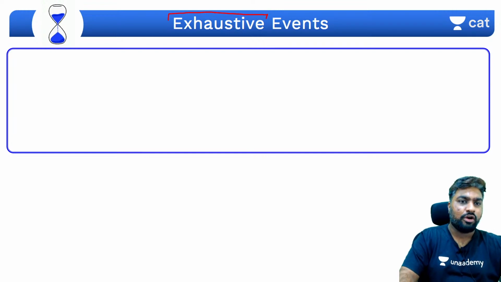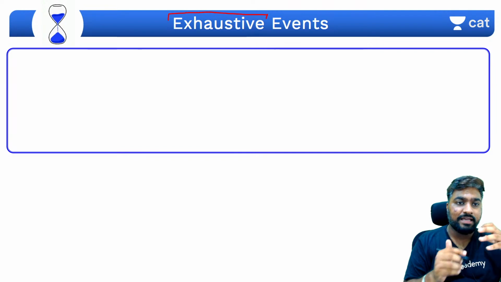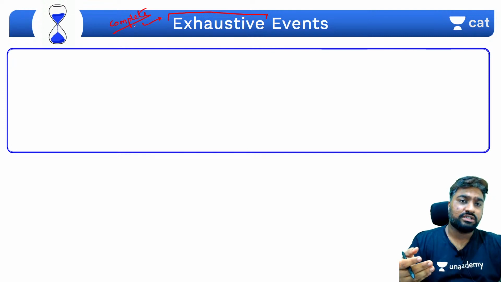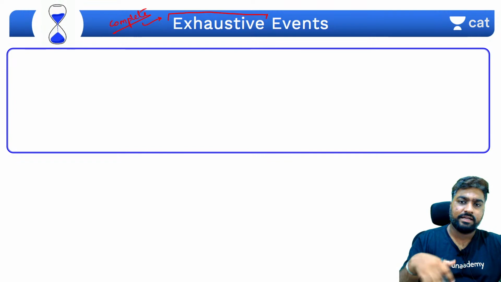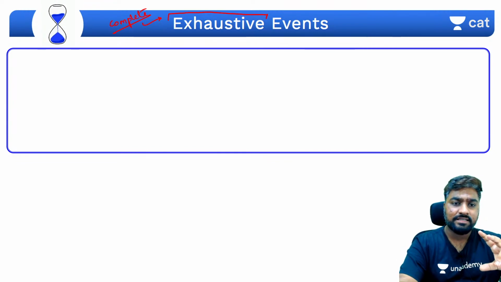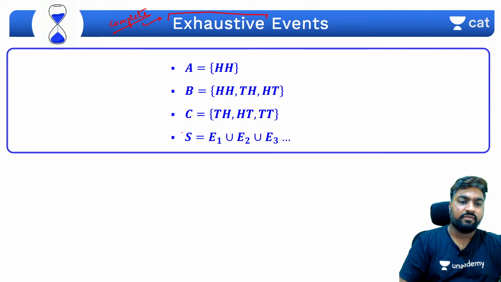एग्जॉस्टिव का मतलब क्या है? What do you mean by exhaust? Exhaust means what? To complete, right? To finish. I have exhausted all my energy. That means I've finished all my energy. I've completed all my energy. I don't have anything left now, right? So exhaustive events are events when you add them up, they will always turn out to be the total number of events.